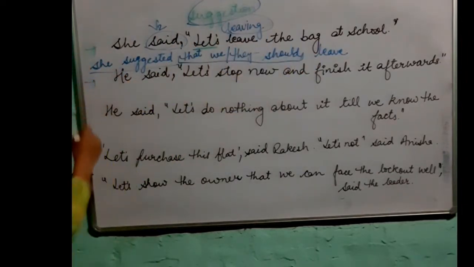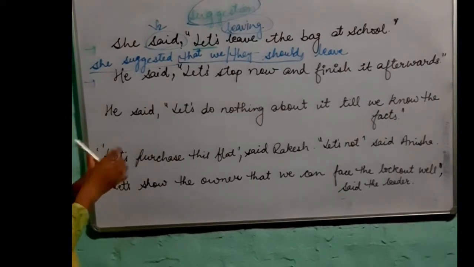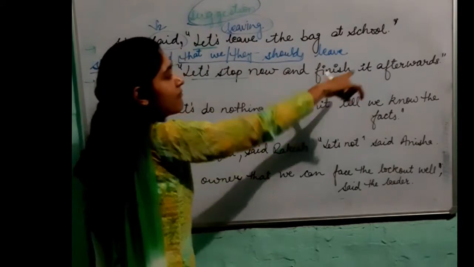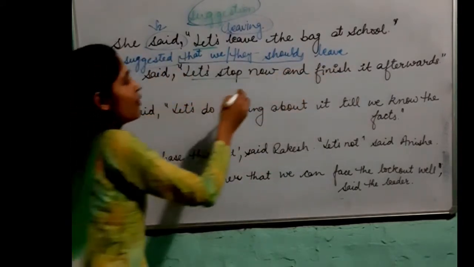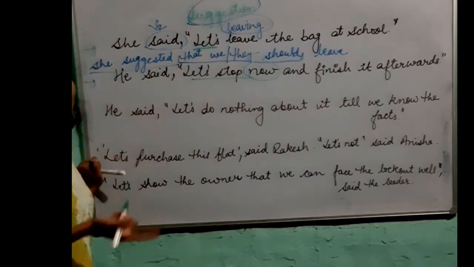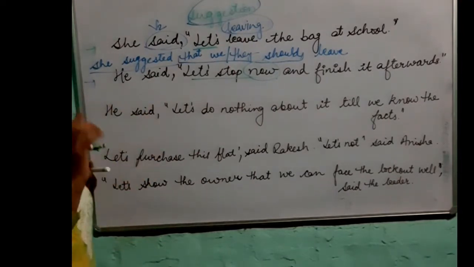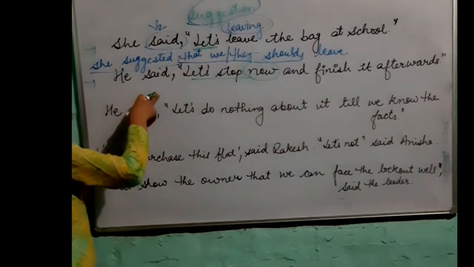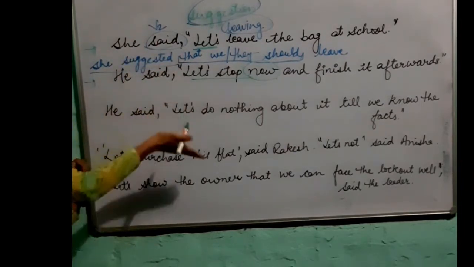Let's come on to the second sentence. The second sentence says he said, let's stop now and finish it afterwards. Now is changed to then in the reported or in indirect speech. So we will be having he suggested. It will be going the same. It is again a suggestion.